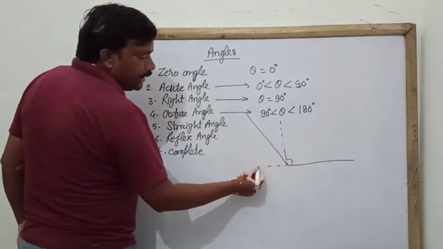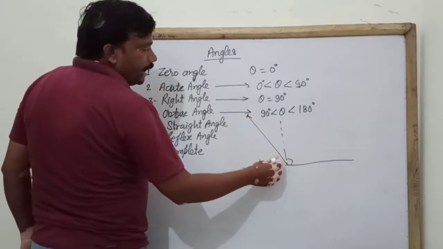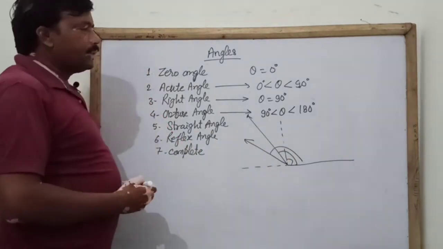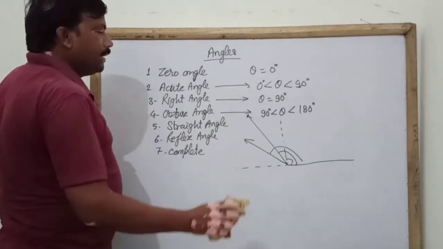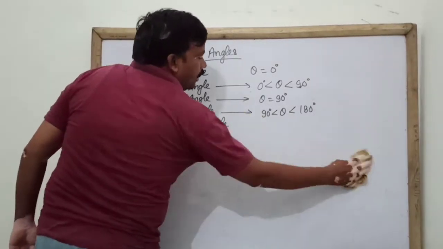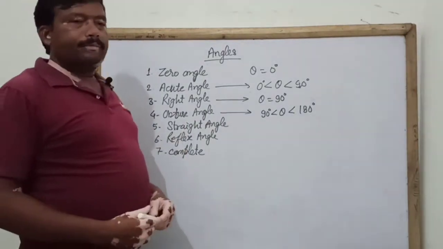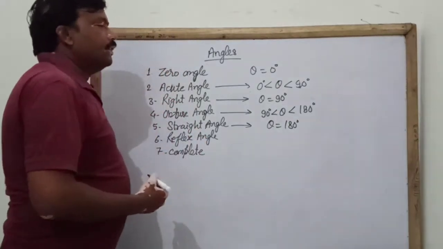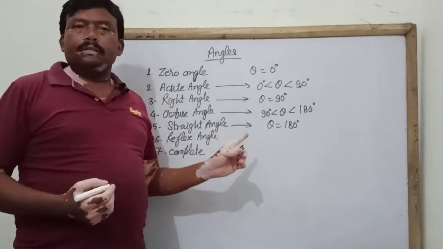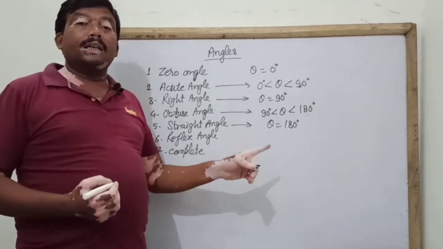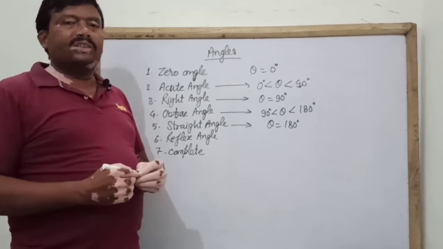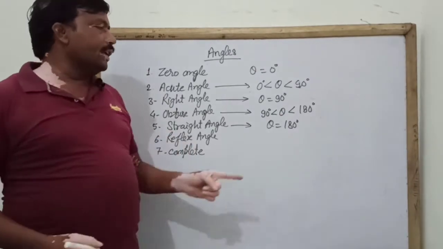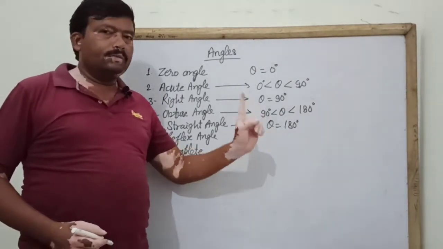If we draw this 180 here, all these angles formed are called obtuse angles, which are greater than 90 degrees and less than 180 degrees. Straight angle is that which is equal to 180 degrees. It means when the initial arm and terminal arm are directly opposite to each other, then the angle formed is called a straight angle, and its measurement is 180 degrees.